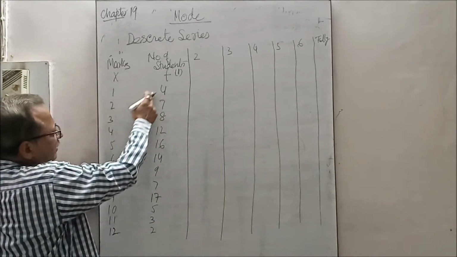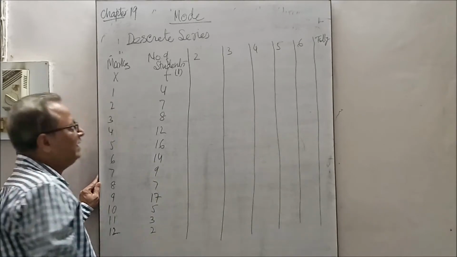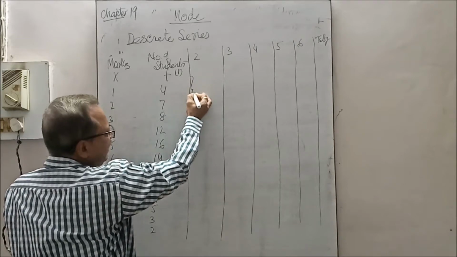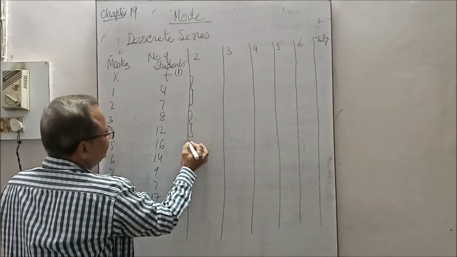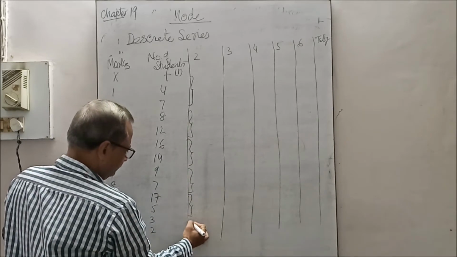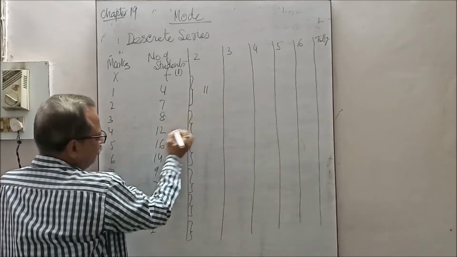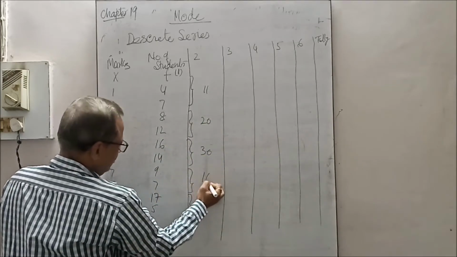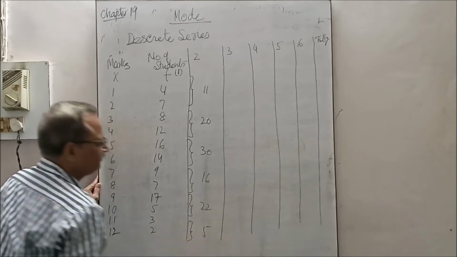Now see, in this frequency, which one is the greatest one? 17, okay, number 1. Second, in the second column, we will make twins or pairs of it from the beginning. See, 4, 7 is 11, 8, 12 is 20, 16, 14 is 30, 9, 7 is 16, 17, 5 is 22 and 3, 2 is 5.